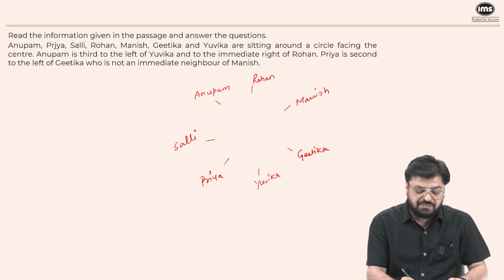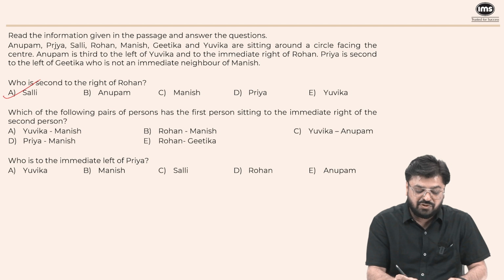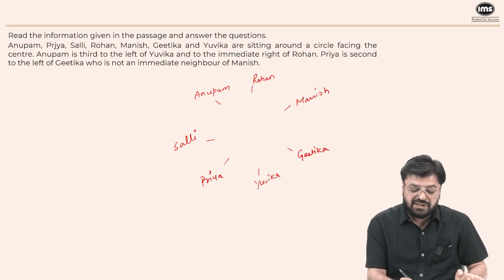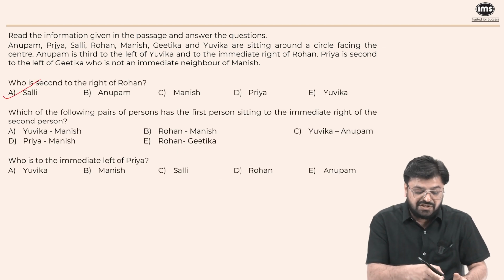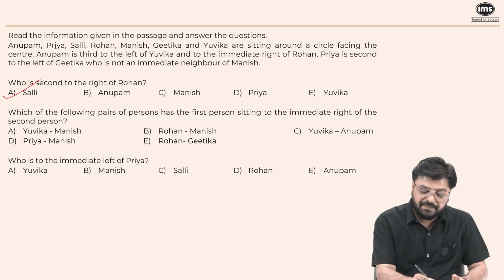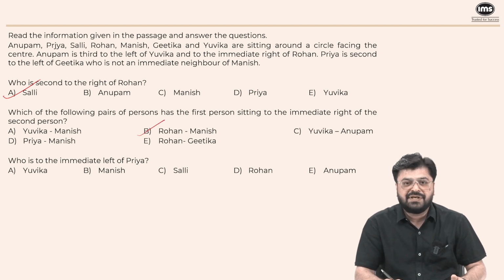So let's go by the option. Yuvika and Manish, they are not sitting adjacent. So this cannot be answered. Rohan and Manish. So Rohan is sitting to the right of Manish. Yeah, that is correct. So first person is sitting to the immediate right of the second person. So option B here is the right answer.